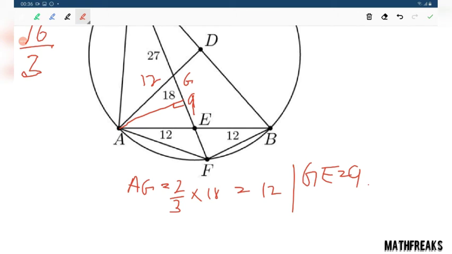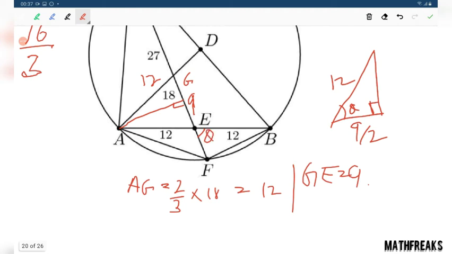So this triangle will look something like this. 9 has been divided. This is the perpendicular. We do not know the height. This is 9 by 2, and this is 12. This angle is theta. This angle is also theta. These are vertically opposite angles.